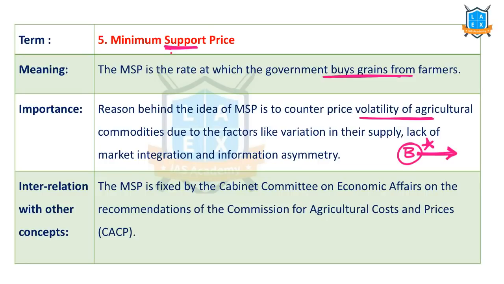This is calculated by this technical committee called Commission for Agricultural Costs and Prices, which is appointed by the Ministry of Agriculture and Farmer Welfare. The recommendations of this committee are just advisory in nature. And the Cabinet Committee on Economic Affairs decides the final price of MSP, minimum support price. Now there is a controversy that MSP is less. Why? Some people criticized the calculation of CACP over this MSP. So let us understand what that is.